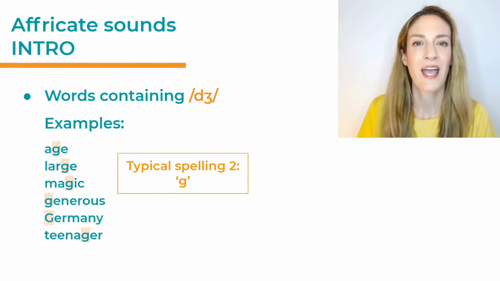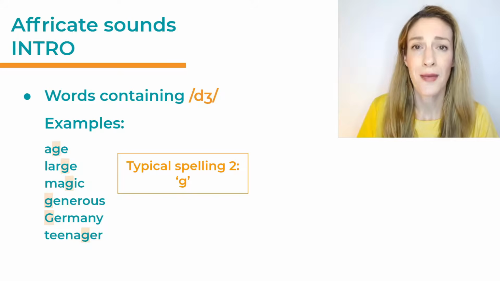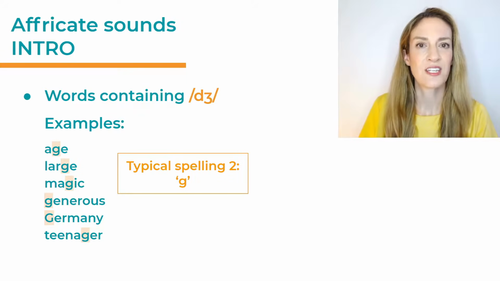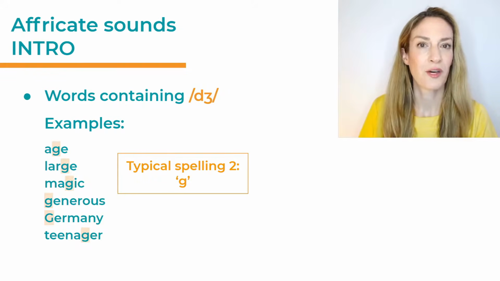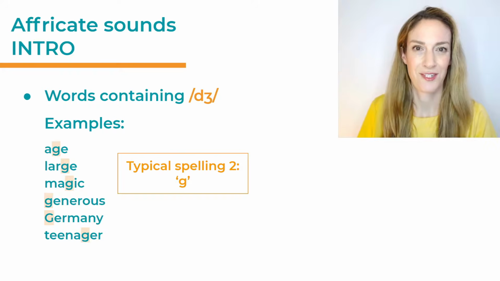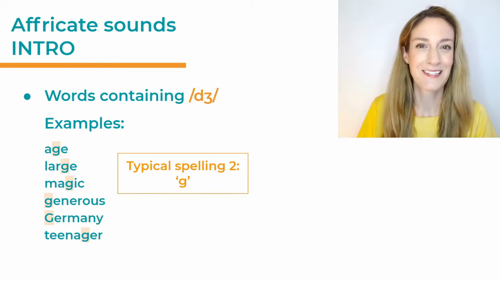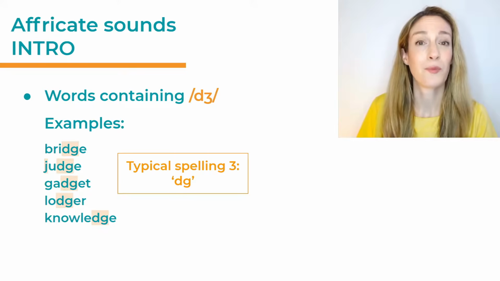Let's have a look at some more examples with j. For example, age, large, magic, generous, Germany, teenager. Here, all of the words also have a j sound, and that j is represented by the letter G. So first we had J and now we have G, and both of those have a j sound. But there are some more patterns.